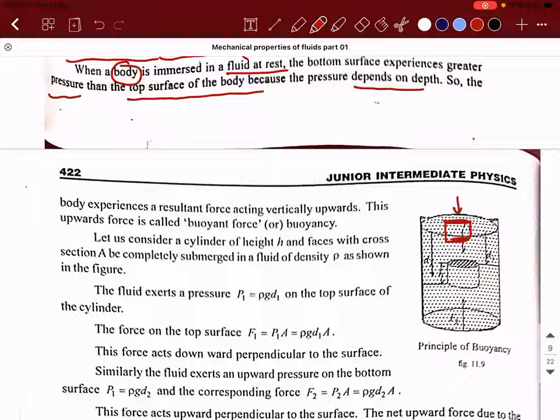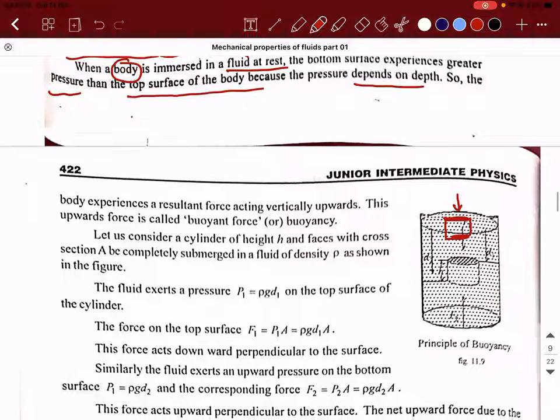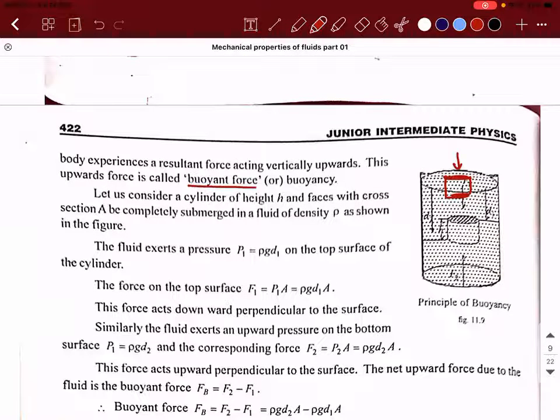It will not try to take anything inside; it will always try to push the object out. And why is it happening? It is because the liquid exerts a force on that solid called the buoyant force. Here they've used the word buoyancy.